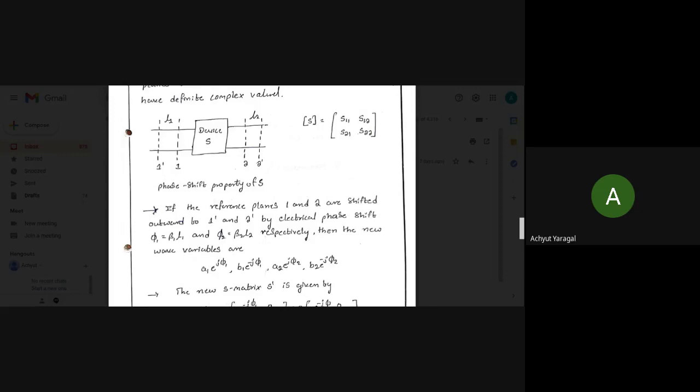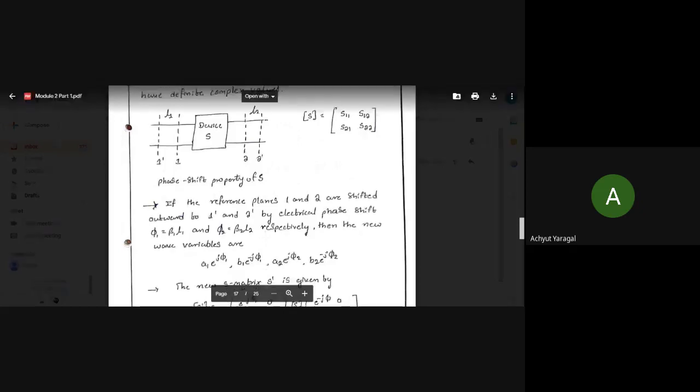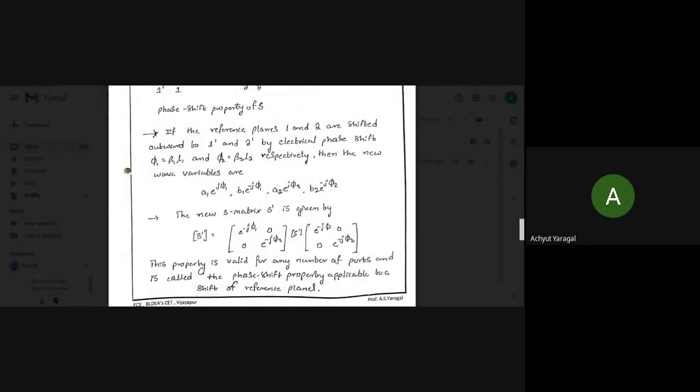A1 is the incident wave. A1 is equal to e raised to j phi 1. Then B1 is equal to e raised to minus j phi 1. A2 is e raised to j phi 2, B2 is e raised to minus j phi 2. That minus indicates the reflection component here. The new S matrix, or S dash matrix, is given by this.